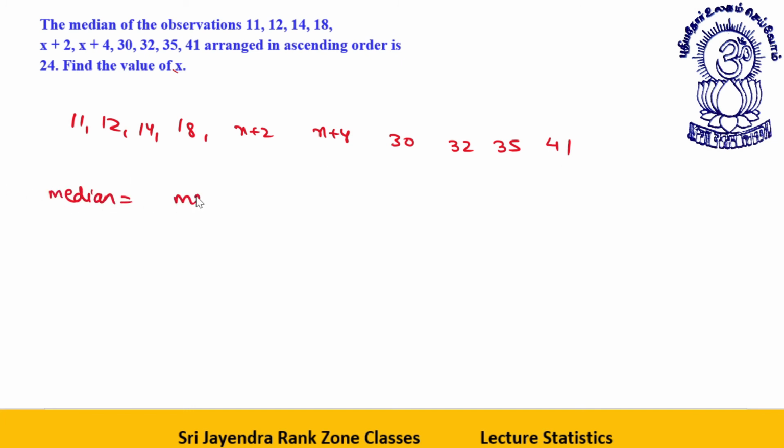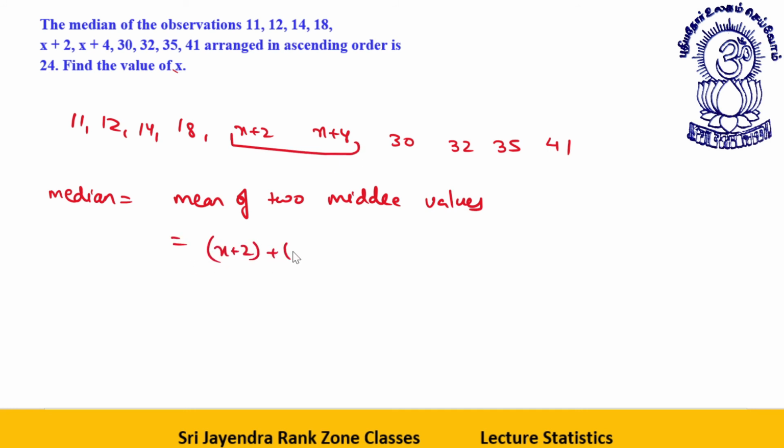Median will be the mean of the two middle values. So that will be x plus 2 plus x plus 4 divided by 2, that is 2x plus 6 divided by 2, or x plus 3.